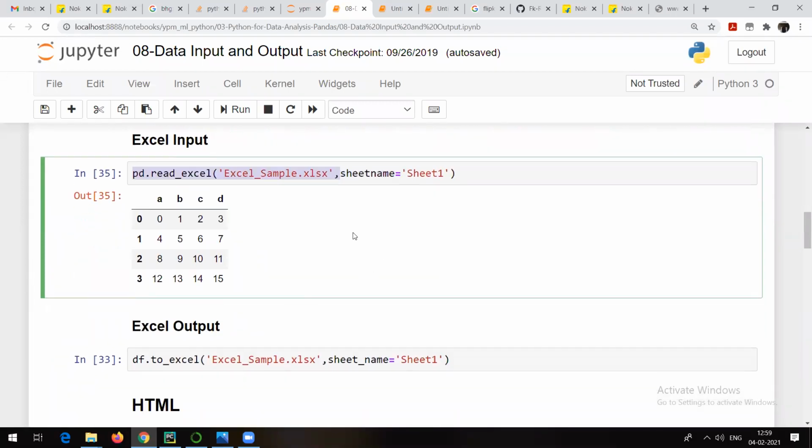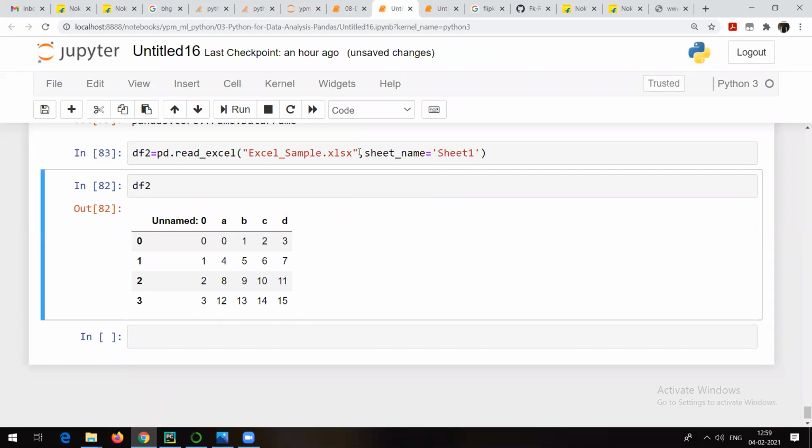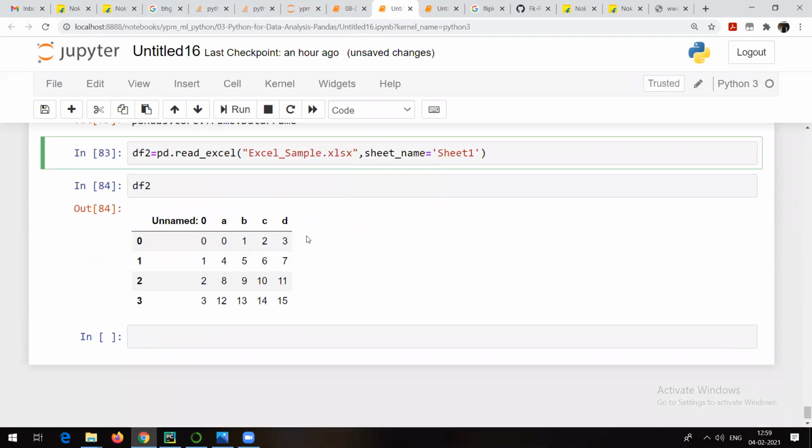I think this is actually sheet_name. Now they have changed it. Let me check. Now see, it is sheet_name. In my case, this is the only sheet available, Sheet1. This is how you can read a particular sheet in your Excel file.